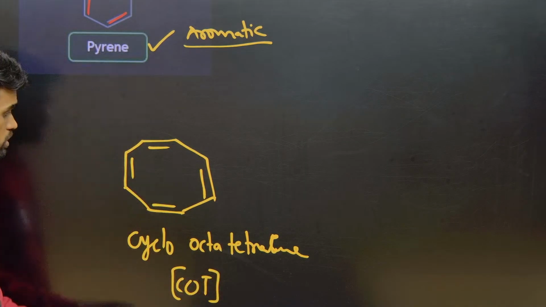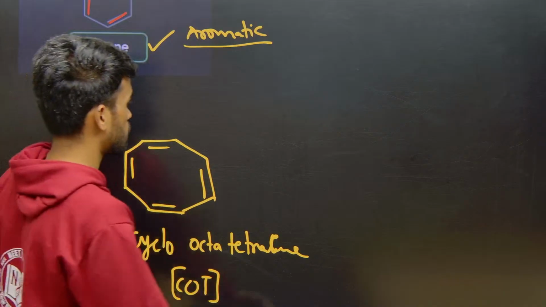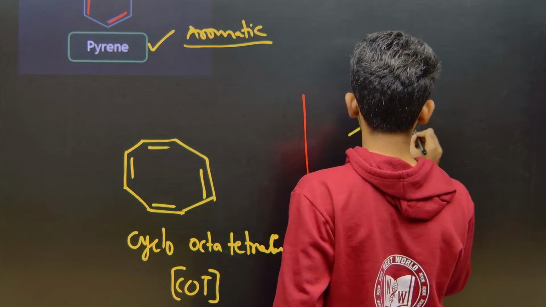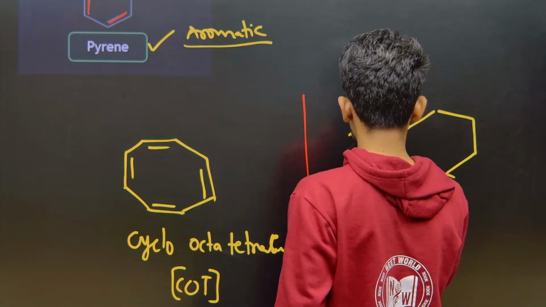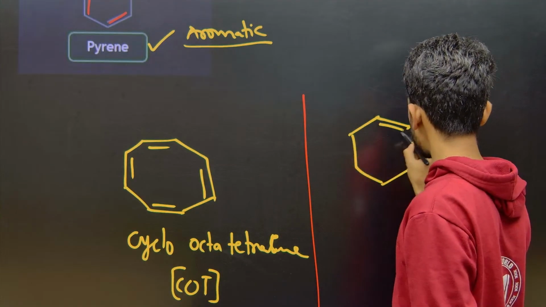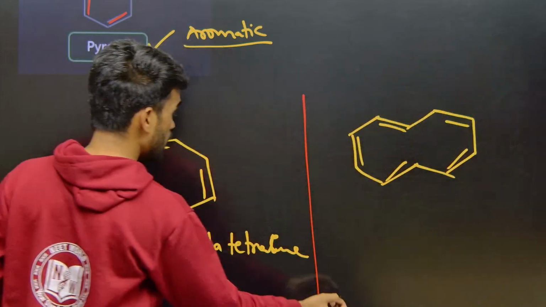Now tell me whether it is aromatic or non-aromatic based on your understanding. It has 8 pi electrons. All are sp2 hybridized, sir. It has complete conjugation, but it has 8 pi electrons, so it is anti-aromatic. It looks like anti-aromatic, right? Yes, but it is non-aromatic. Why?